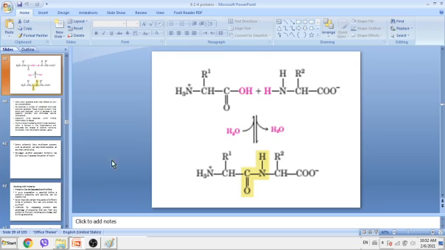This is an amino acid. You see here its alpha carbon, carboxyl group, and this is the amino group. This is another amino acid. The hydrogen from the amino group will be removed, and the hydroxyl group from the carboxyl group will be removed. This is a dipeptide, and this is the amide linkage, or peptide bond, you can name it.